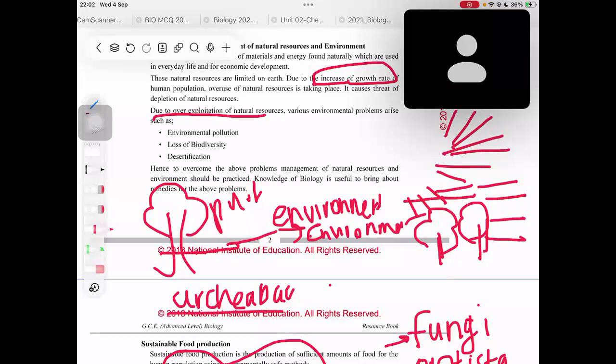Plus, next is loss of biodiversity. When we chop down the trees, now I'm not always taking the examples of trees, but it is the easiest example to take. So if I'm going to take the trees again, if you're going to chop down the trees, there are many species living in these trees, right? For example, there could be birds, there could be a lot of insects living in these trees, and sometimes these forests might be a habitat for the mammals like tigers, bears, right? So when we chop down these trees, these animals will lose a habitat, right?